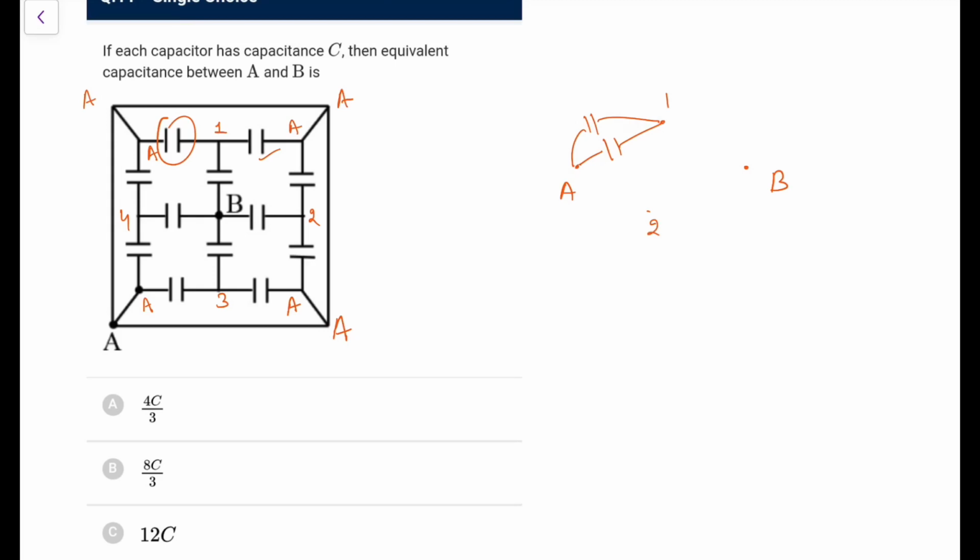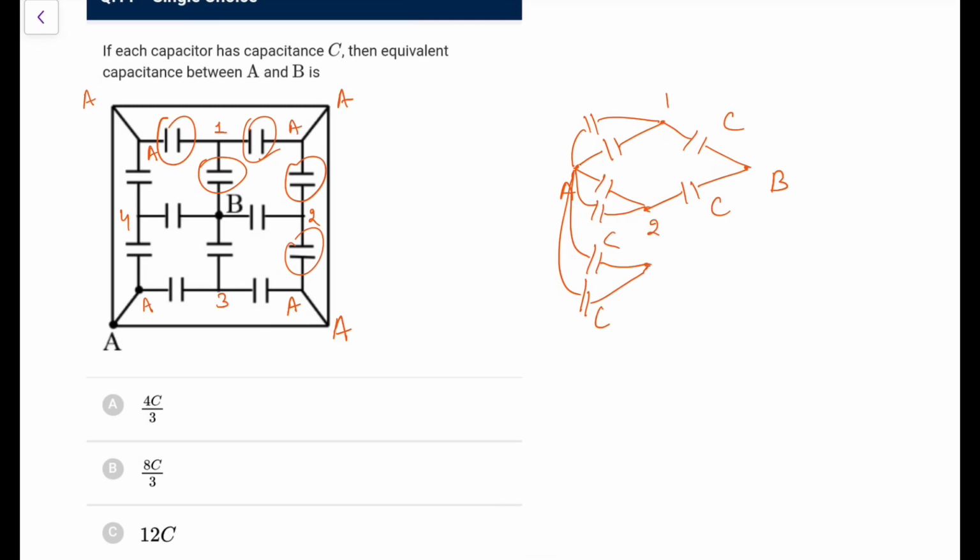Now with 2, if I had to draw, this is A and 2, and this is also between A and 2, like this. Then 1 and B here, 2 and B here, it would be C. Now next, let's say about 3, again you have a similar structure with 3, and again this 3 point will have this C with it. Similarly with the fourth one. So you have 4 identical branches in parallel.